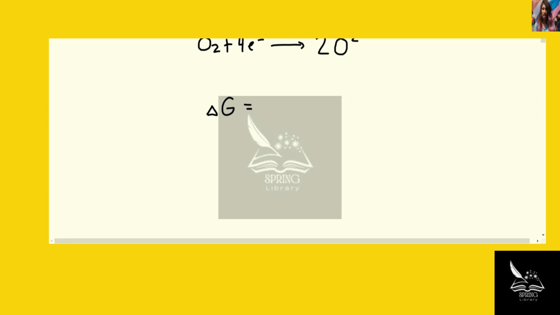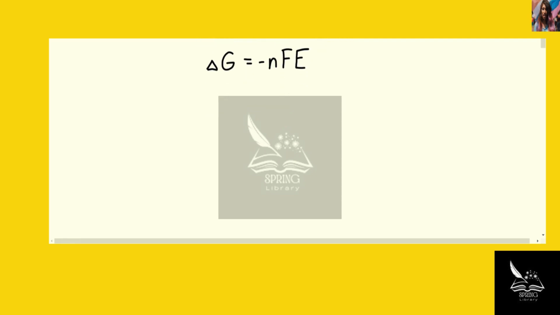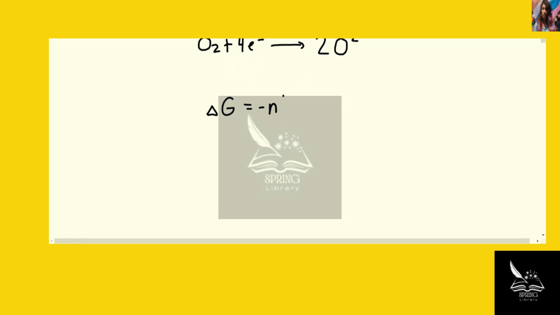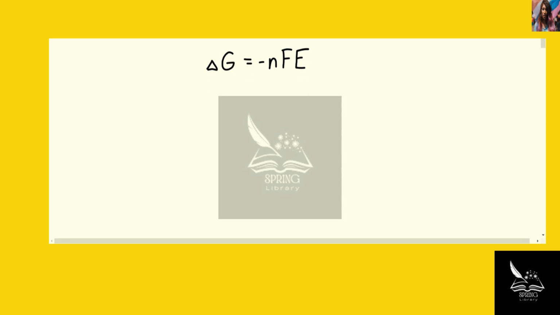So we know the equation that relates delta G and cell potential: delta G at non-standard conditions is equal to negative nFE at non-standard conditions, and we are trying to solve for E. So we can rearrange that equation to say that the cell potential at these conditions is equal to delta G divided by negative nF.